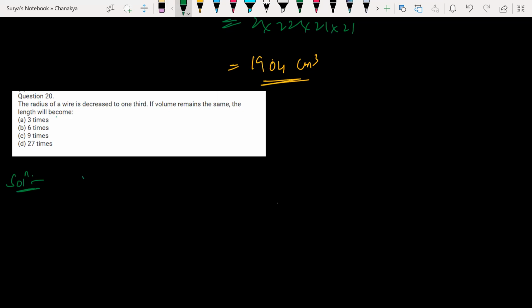So what is the volume of a cylinder? Pi r square h. Cone is 1 by 3. Okay. Pi r square h. So, but the radius is decreased.